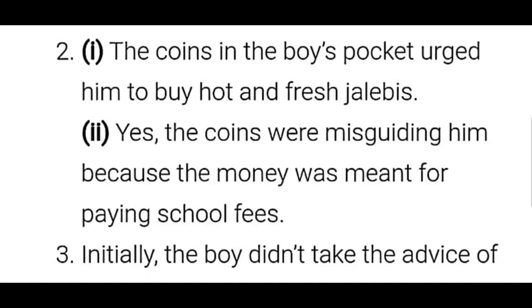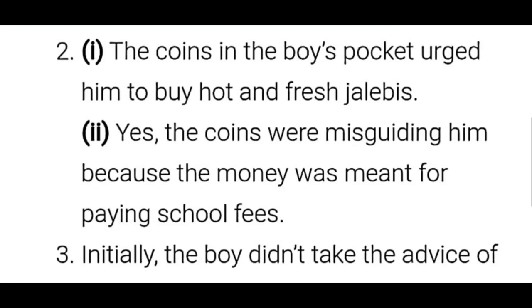The coins in the boy's pocket urged him to buy hot and fresh jalebis. The coins pushed him, convinced him to buy the hot and fresh jalebis. Were the coins misguiding him?